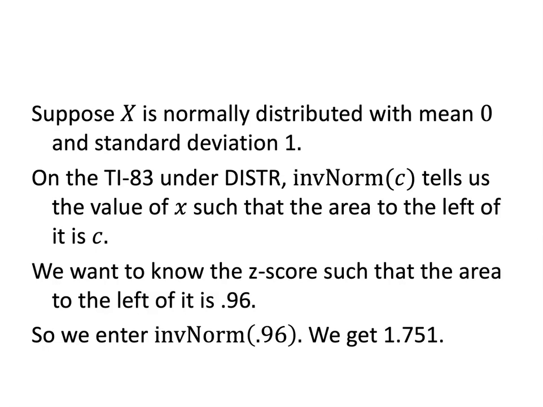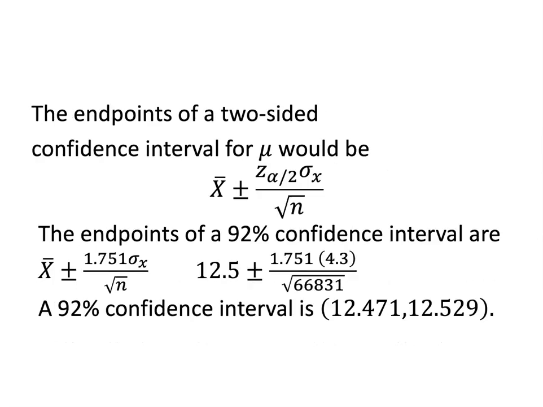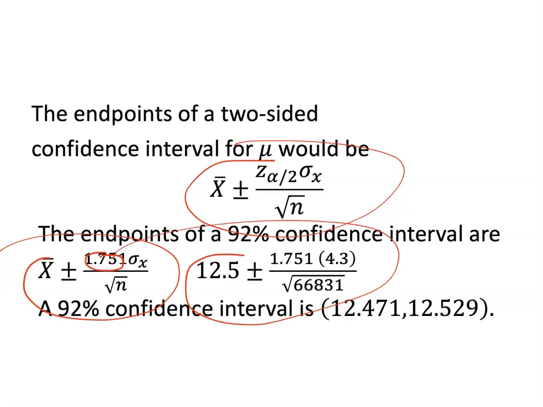And we get 1.751. Okay, so the endpoints of a two-sided confidence interval for mu, we've seen this before. X bar plus or minus z sub alpha over 2 sigma sub x over square root n. So the endpoints of a 92% confidence interval are going to be x bar plus or minus 1.751 sigma sub x over square root n, because z sub alpha over 2 is 1.751. Plug in the numbers we've seen before, we get 12.5 plus or minus 1.751 times 4.3 over the square root of 66,831. Grind it out, and you find that a 92% confidence interval is going to be 12.471 to 12.529.